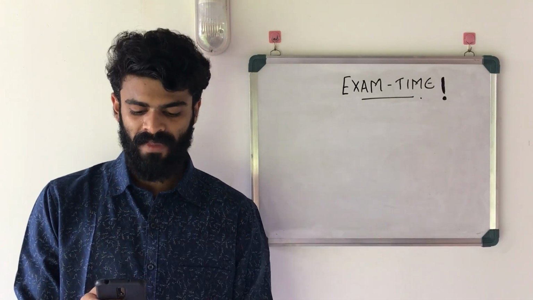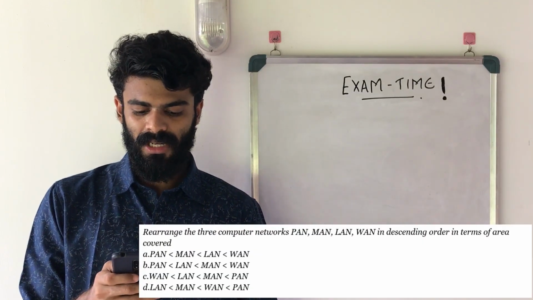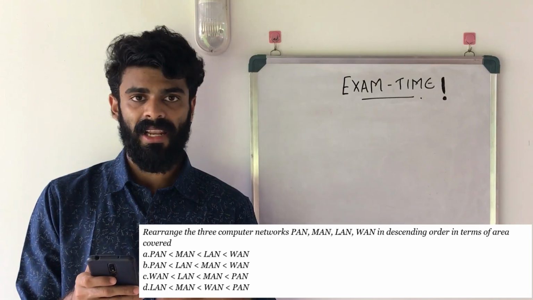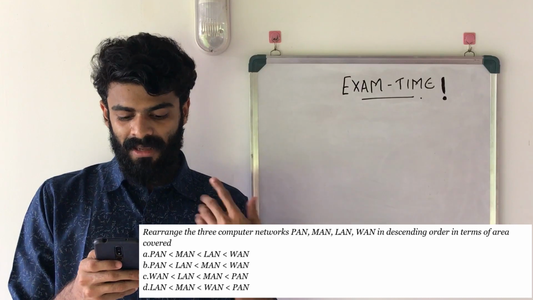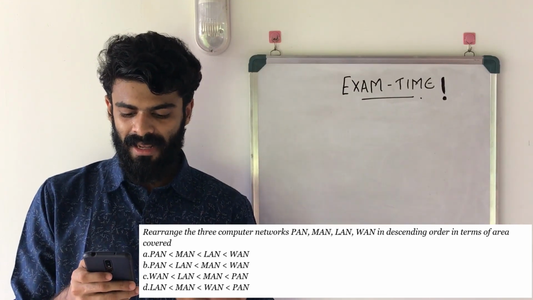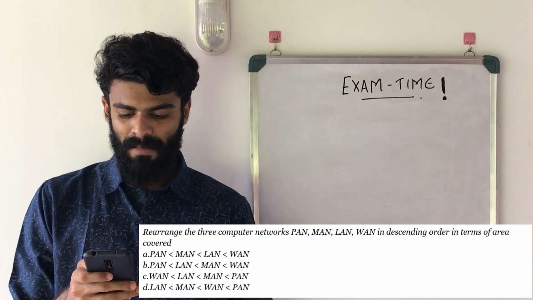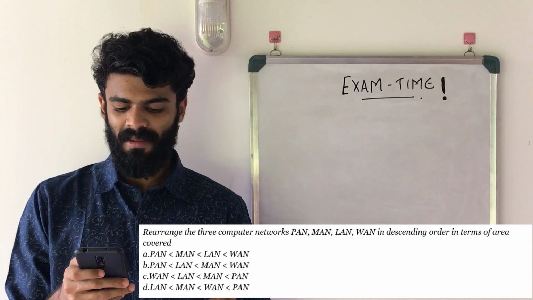It's a small area or a town and they need a high speed connection, so they would go for option B, MAN. And next question, rearrange the computer networks MAN, PAN, LAN, WAN in ascending order in terms of the area covered. Option A, MAN less than PAN less than LAN less than WAN. Option B, PAN less than LAN less than MAN less than WAN. Option C, WAN less than LAN less than MAN less than PAN.